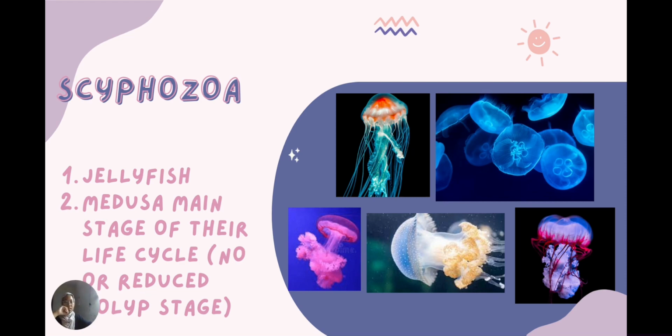The second class of the Cnidaria is Scyphozoa, and the Scyphozoa are actually jellyfish. For the Scyphozoa, the medusa is the mainstay of their life cycle. But for the polyps, there are either no polyps at all, or the polyp stage is much reduced.